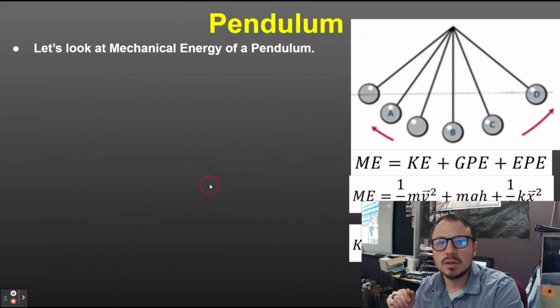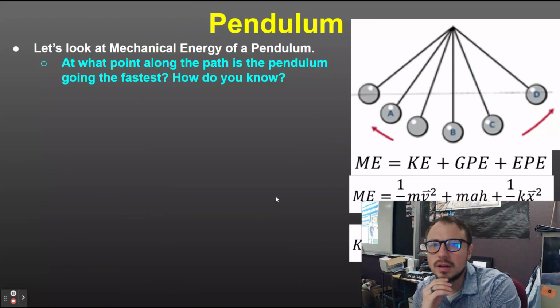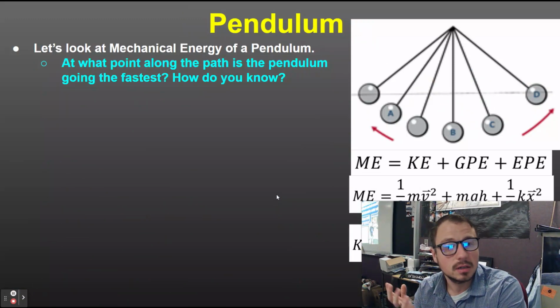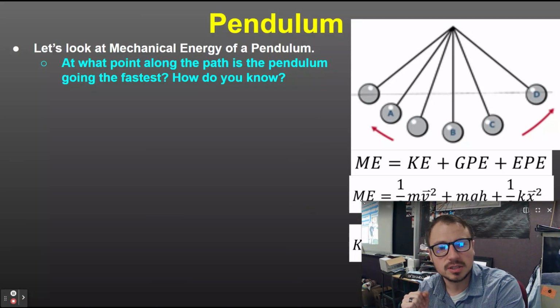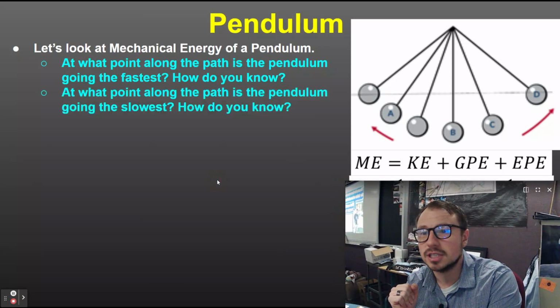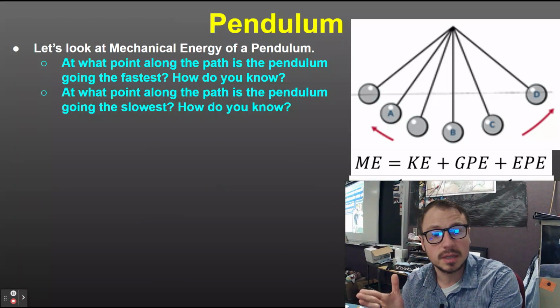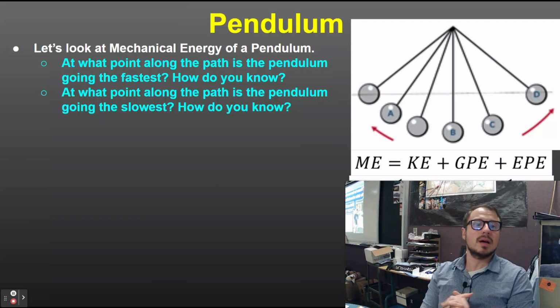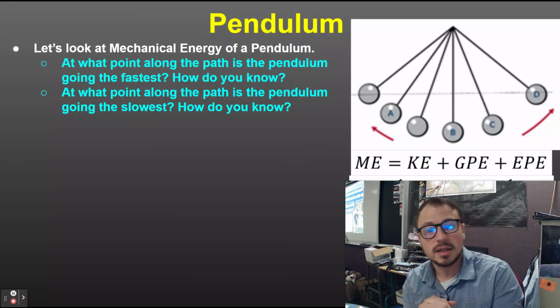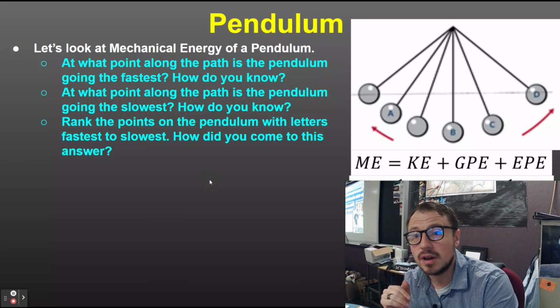All right, so let's take a look at a pendulum. At what point along the path is the pendulum going the fastest? It's going to be point B, that's the point where it's at the lowest. Least amount of gravitational potential energy, most amount of kinetic energy. What point along the path is the pendulum going the slowest? It's going to be point D, because it's at the highest point. Most amount of gravitational potential energy, least amount of kinetic energy. In fact, at that point, it's at rest.